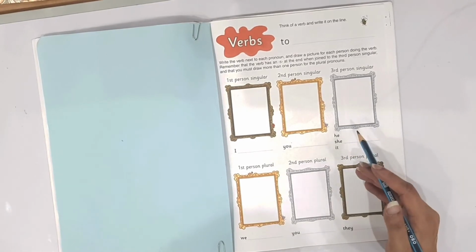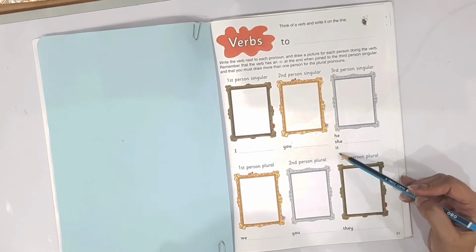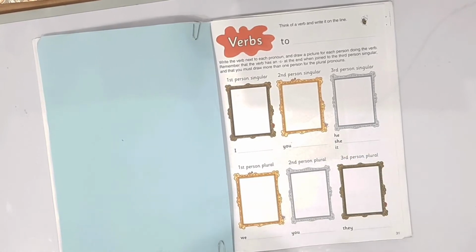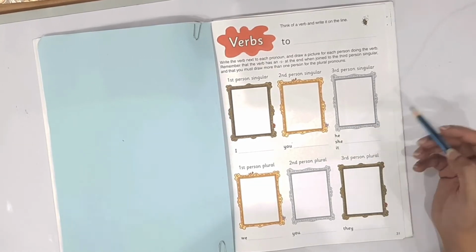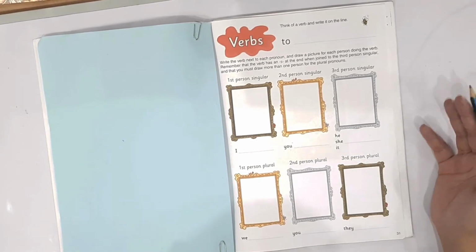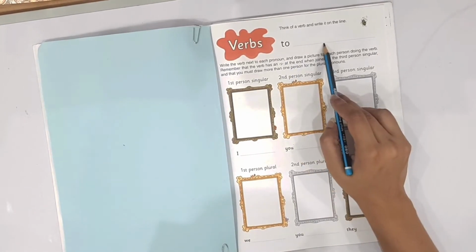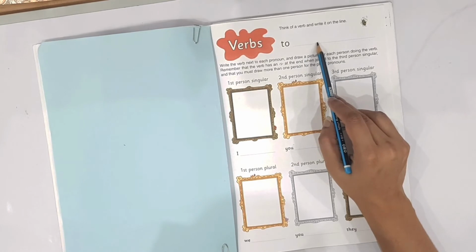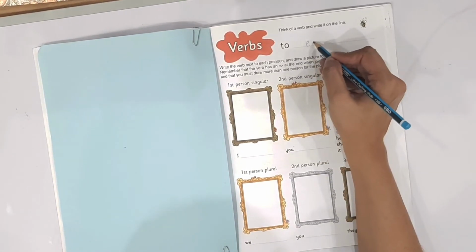For children's help, remind them that I, you, he, she, it are singular and we, you, they are plural pronouns. And for the singular pronouns he, she, it, an S must be added to the verb. Children will write here a verb, for example, eat.